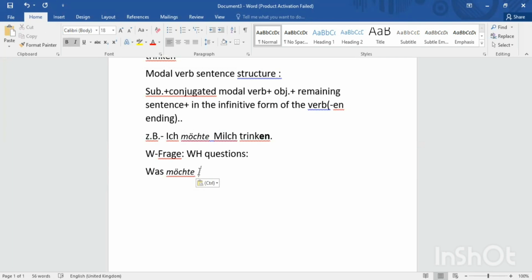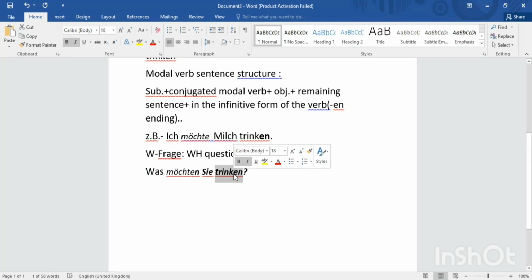In German we have two kinds of you. First is respectful, for elders, and second is for friends or younger ones, that means informal. If we ask the elder ones, we use Sie, with the capital S and the en ending: Was möchten Sie trinken? In questions also, the general verb comes in the infinitive form at the end of the sentence, with the en ending.